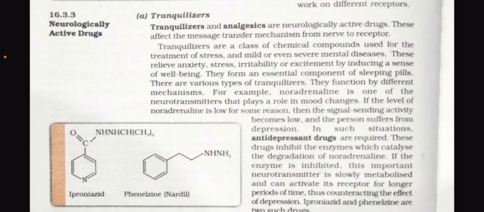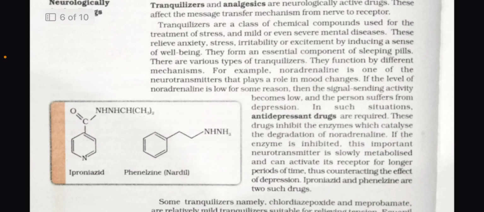These drugs inhibit the enzymes which catalyze the degradation of noradrenaline. If the enzyme is inhibited, this important neurotransmitter is slowly metabolized and can activate its receptor for longer periods of time, thus counteracting the effect of depression. Iproniazid and phenelzine are two such drugs.